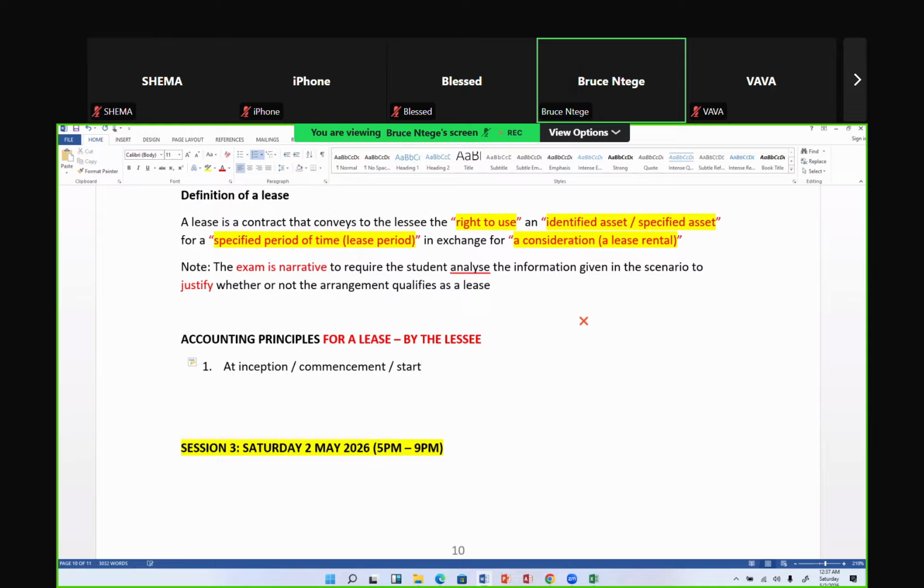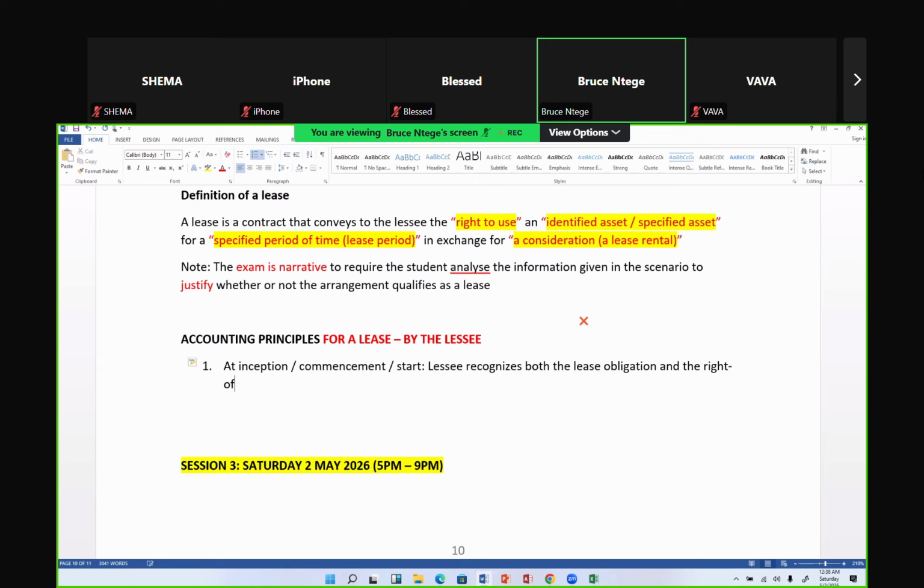Now, I want to take note of the fact that we need to speak this English clearly. So at the start, the lessee recognizes both the lease obligation. That recognition of the lease obligation will be the liability and the right of use asset. And the right of use asset. This will be in the balance sheet, say here in the financial statements.